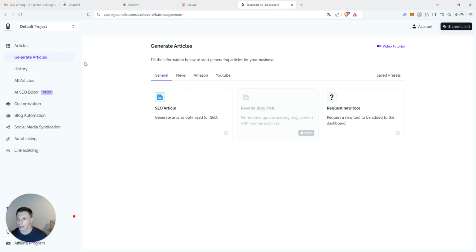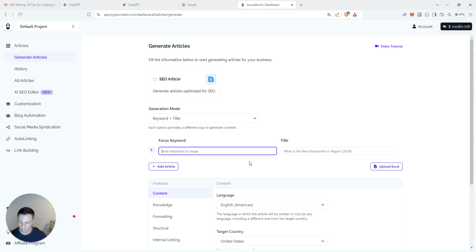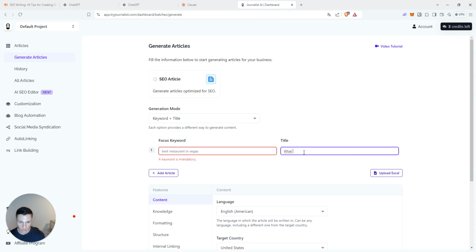Now for the AI tool, I chose Journalist AI. I think it's the best tool in the market. I'm just going to write what is the best bicycle to buy in 2024, and for the focus keyword I want bicycle.